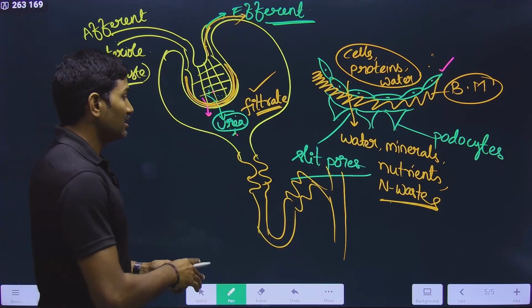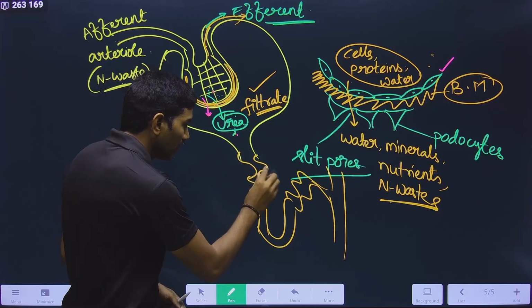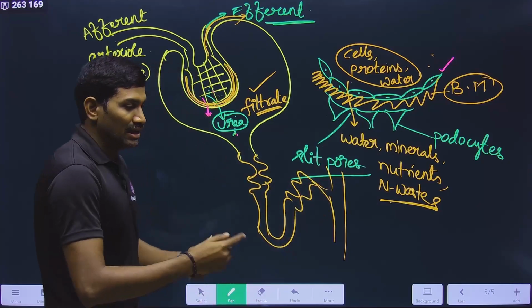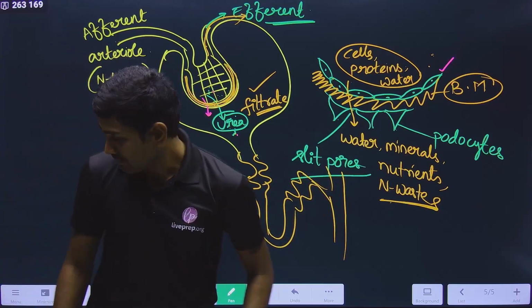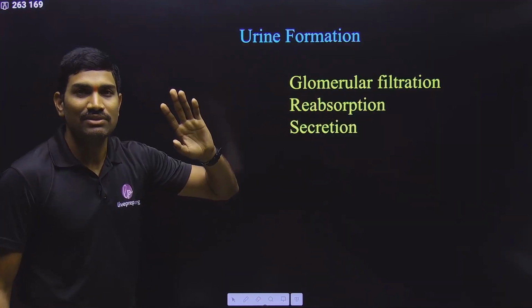But this initial filtrate does not stay as it is. When it is passing through these structures, the next steps will come. What are the next steps here? We studied only the first thing, right? What is the first thing? It is only glomerular filtration that we studied.